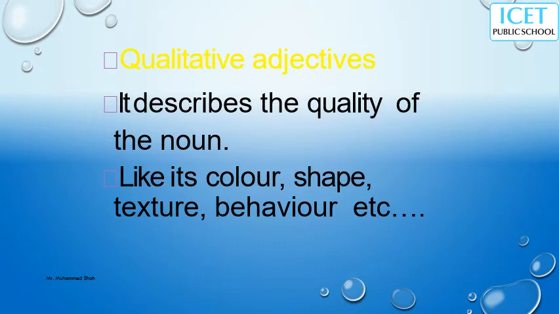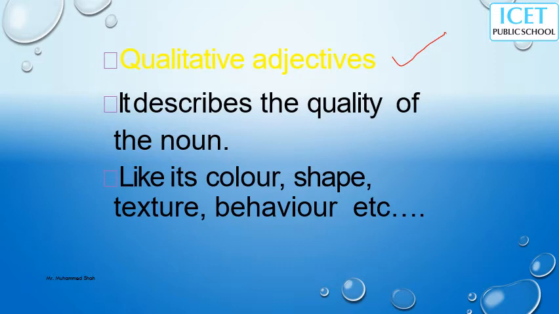First one, qualitative adjective. Qualitative adjectives show the quality of the noun, or describe the quality of the noun. If a word describes the quality of the noun, that word will definitely be an adjective, and we will put it in the classification of qualitative adjective.